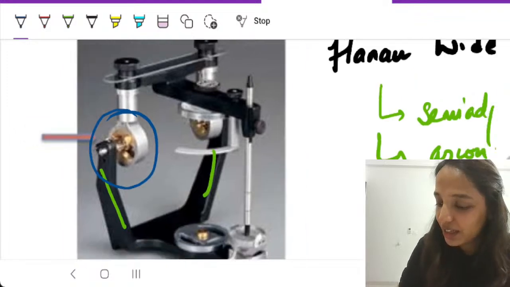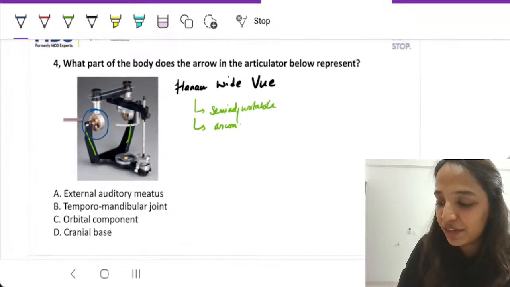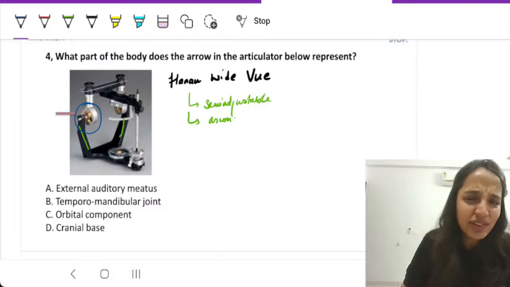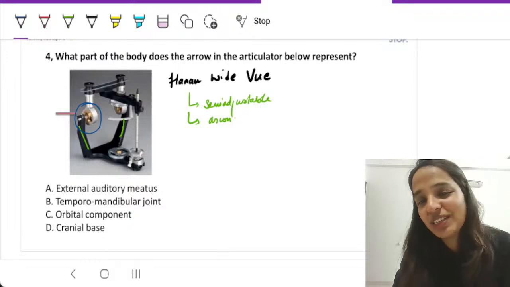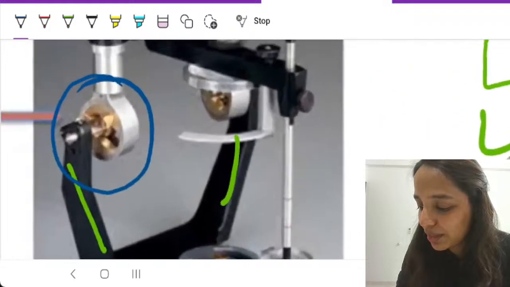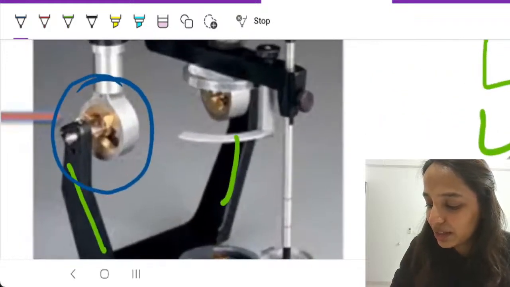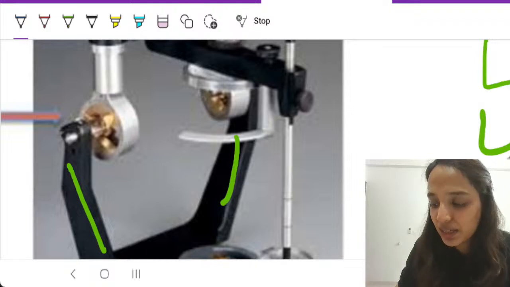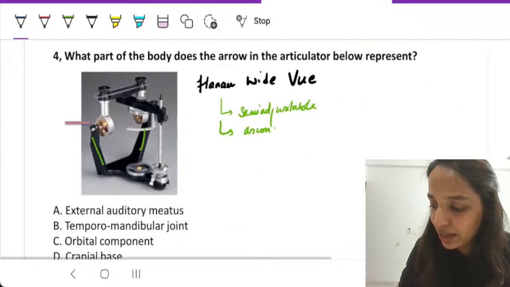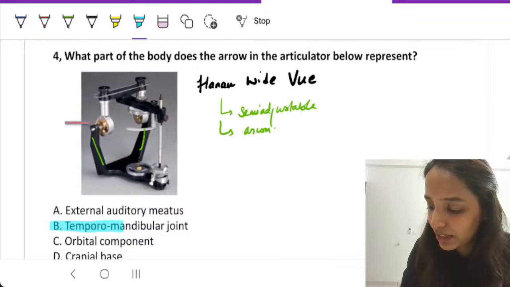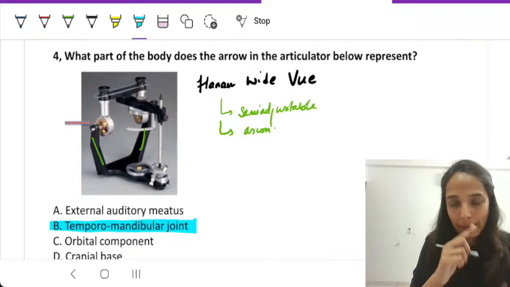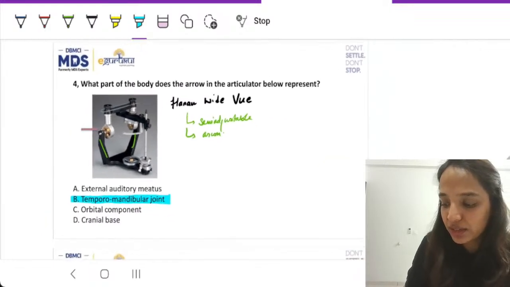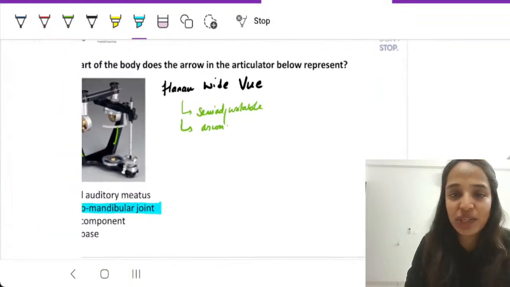So the correct answer to this is in the definition of articulator. Go back to the videos on articulator or even any textbook, see the definition, and you will come to know that this particular assembly, at which the arrow is pointing, represents the temporomandibular joint. So the correct answer is option B, temporomandibular joint.